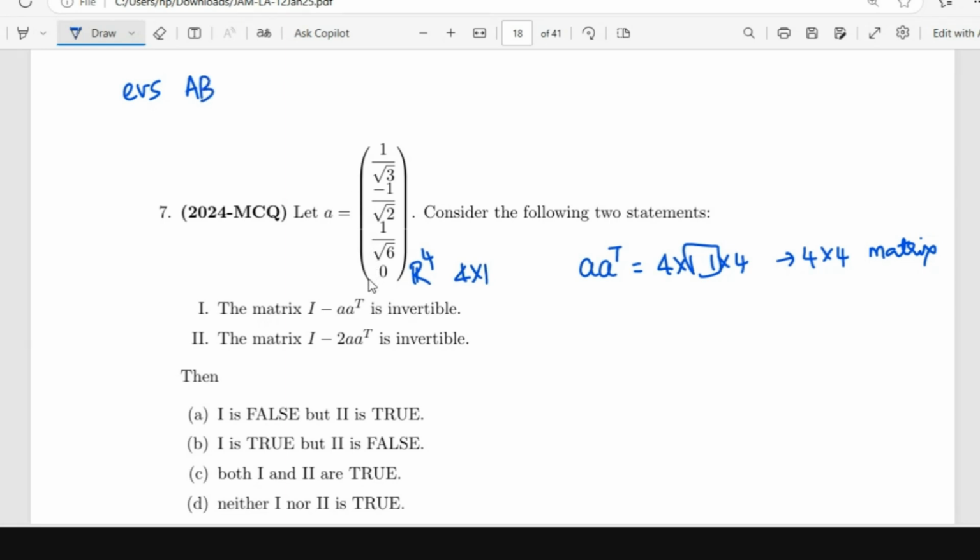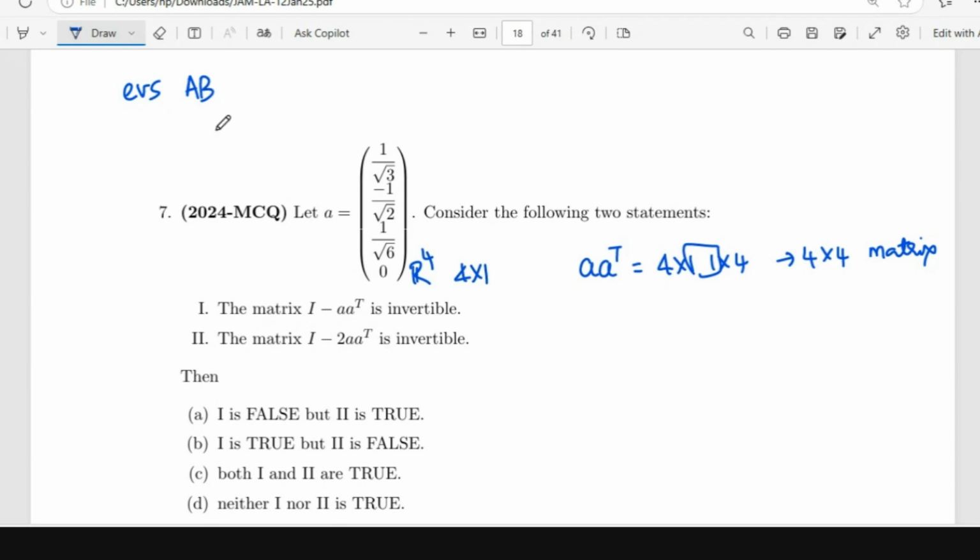Right. So the last column of the 4 cross 4 matrix will be 0. A A transpose, right? Okay, but then I only know about this matrix. No, I also want to know I minus. So because of I minus, that entry will become 1, no? Yeah.